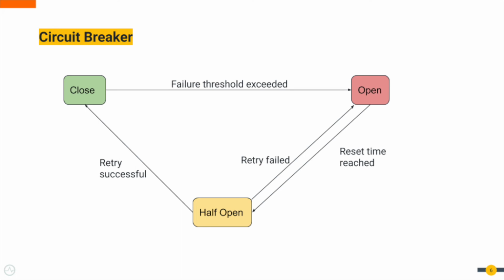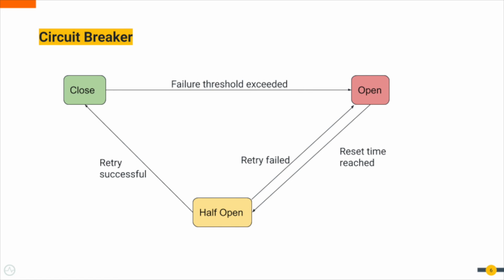It has three states. Closed is the normal scenario, in which requests go through the gateway to the backend service and the response comes through the gateway to the client. If the request has failed and the failure threshold has been exceeded, then the circuit goes to the open state. When the circuit is in the open state, the gateway will return an error response without connecting to the backend anymore.